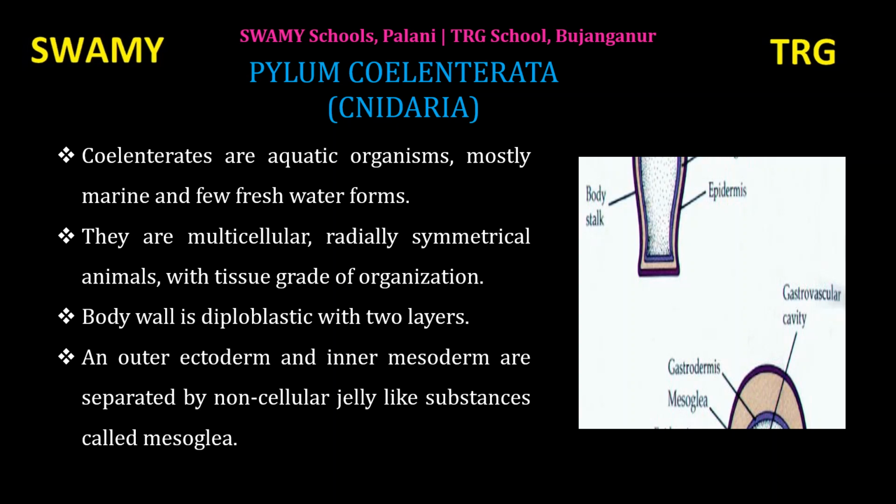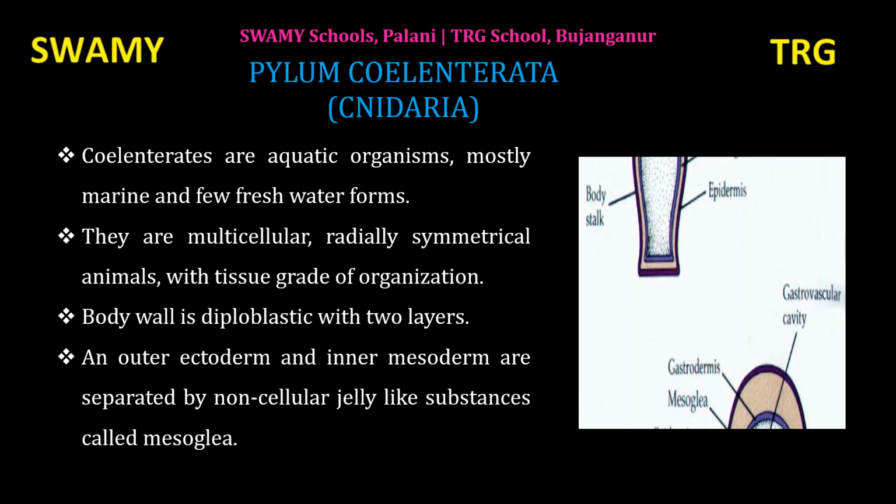In Coelenterata, there are more number of cells. They perform specific function. That is why they have tissue level of organization. Body wall is diploblastic with two layers. The organisms with two germ layers, the ectoderm and the endoderm, are called diploblastic animals.